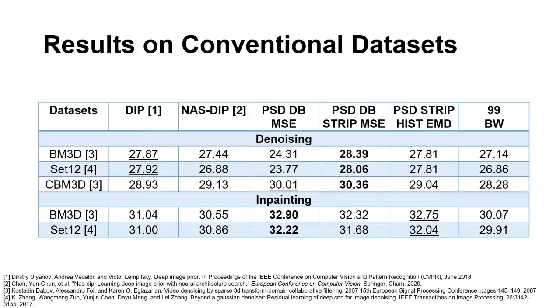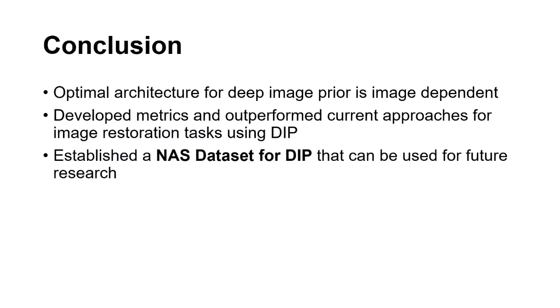Furthermore, we compared our algorithm with the state-of-the-art approaches on conventional datasets. In this table, we report the PSNR scores of the DIP, NAS-DIP, and our metrics. We employ full-sized averaging selection among 15 models for our metrics. For denoising, the PSTDB strip MSE metric, and for inpainting, the PSTDB MSE metric takes the first place for all datasets.